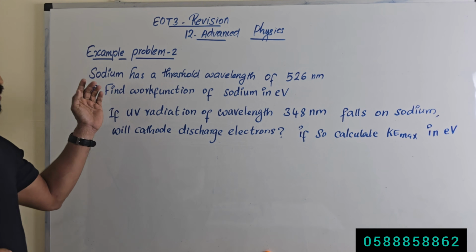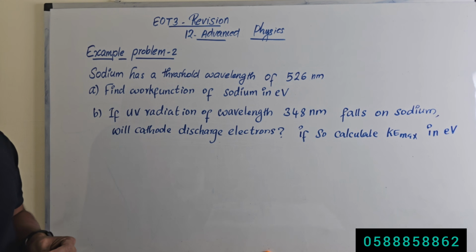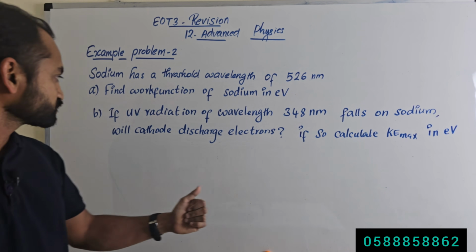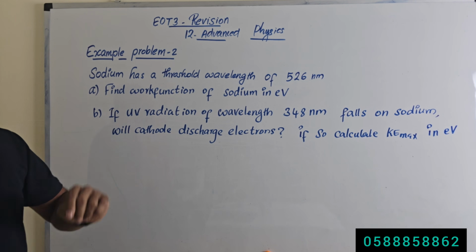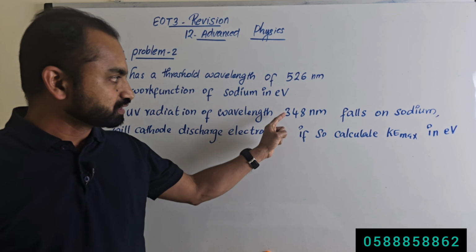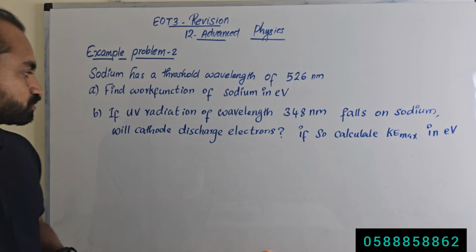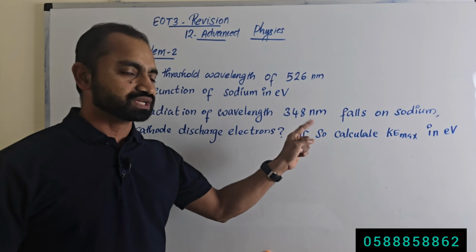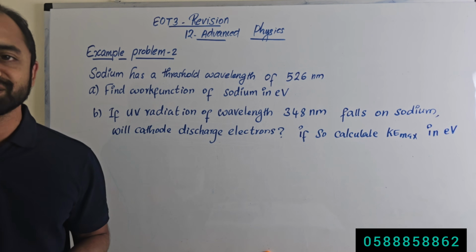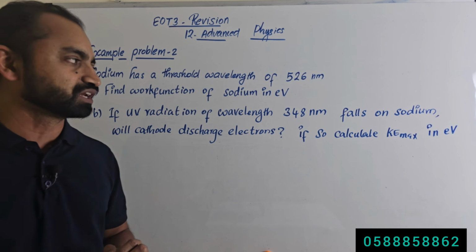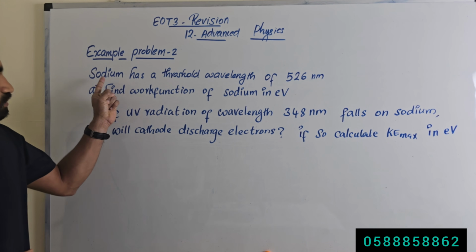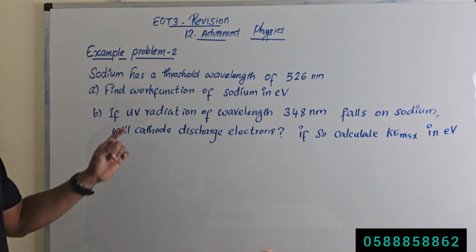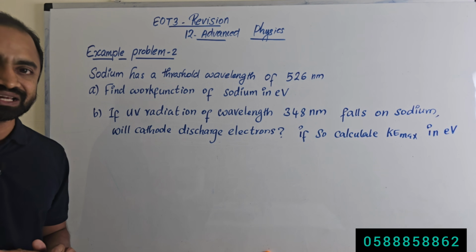Example problem 2. Sodium has a threshold wavelength of 526 nanometer. Find the work function of sodium in electron volt, and if ultraviolet radiation of wavelength 348 nanometer falls on sodium, will the cathode discharge electrons? If so, calculate the maximum kinetic energy of the emitted electrons in electron volt. Sodium has a threshold wavelength of 526 nanometer. Find the work function of sodium in electron volt.